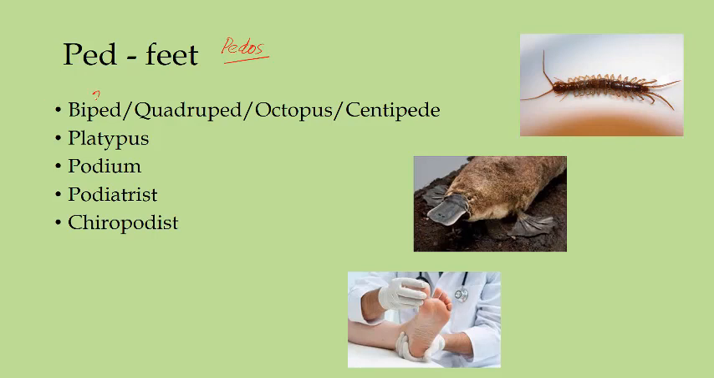So biped will have 2 legs, quadruped will have 4 legs, and you know a word which is there, octopus. So octopus will have 8 limbs, and there is a word centipede also. Centi means 100. Now an insect like this is called centipede because it is believed that it has 100 feet. It doesn't actually have 100 feet, but we call it centipede.